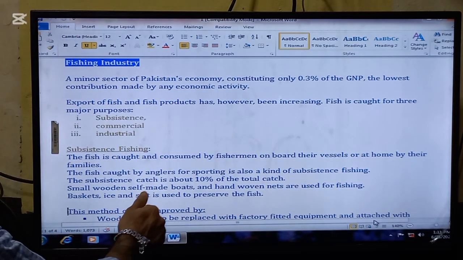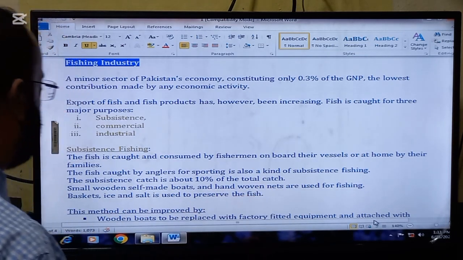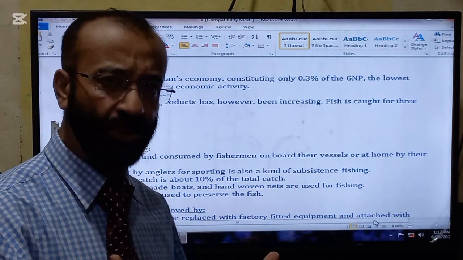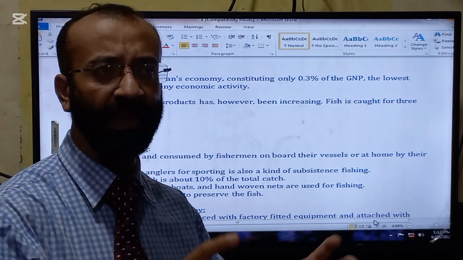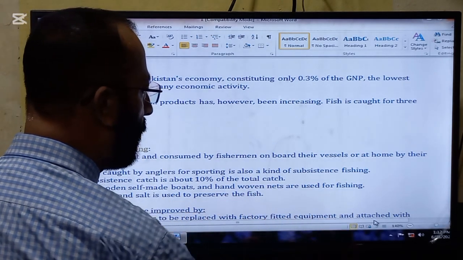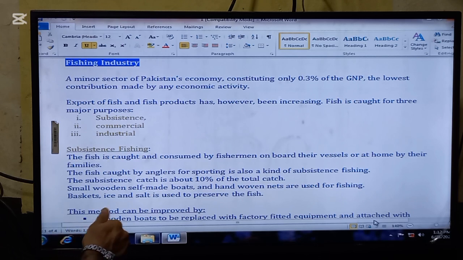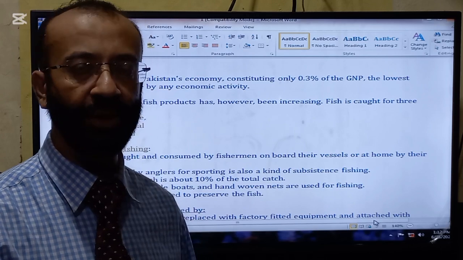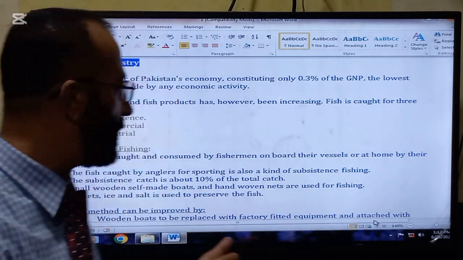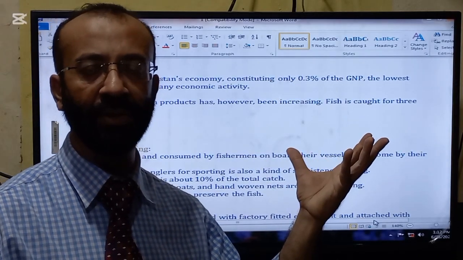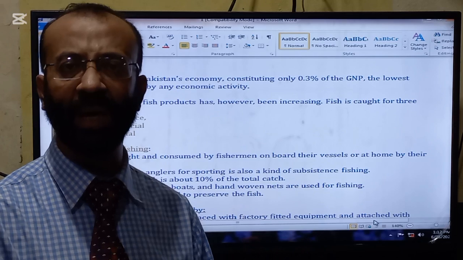The subsistence catch is about 10% of the total catch. Because this is local-level catching, very local means of catching fish are used. For example, small wooden self-made boats and hand-woven nets are used for fishing. Baskets, ice and salt are used to preserve the fish. So no modern means are used for preserving the fish. The old means of preserving fish are used, for example, salting and icing.